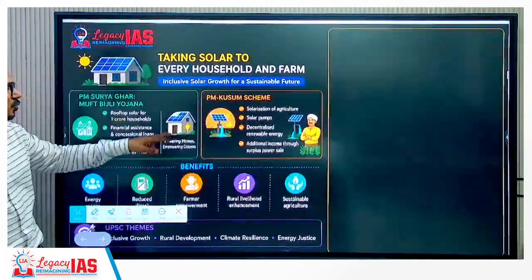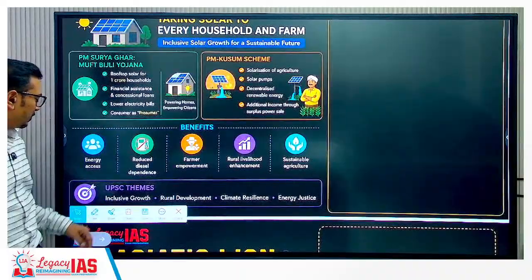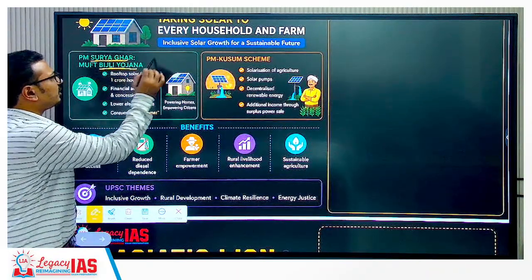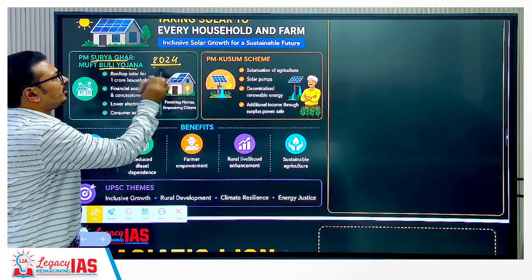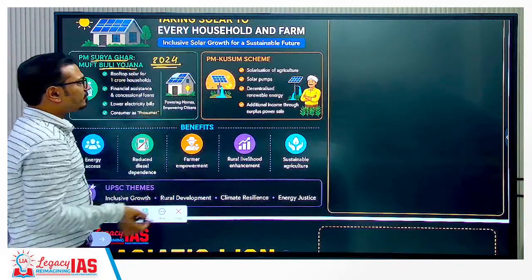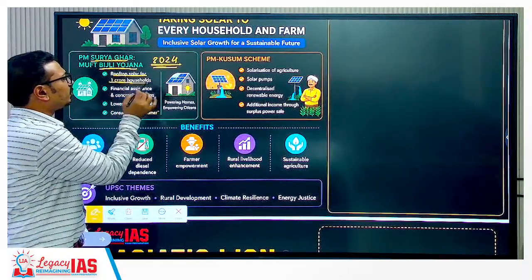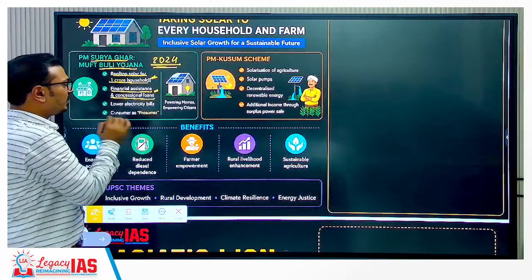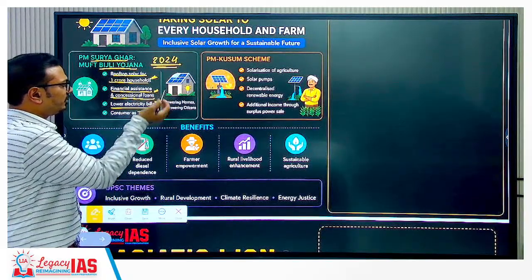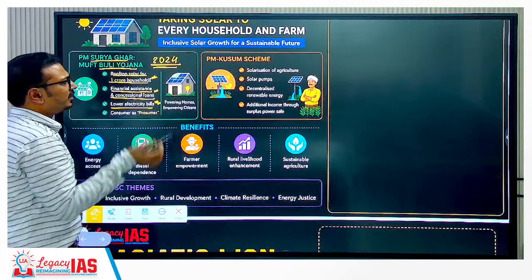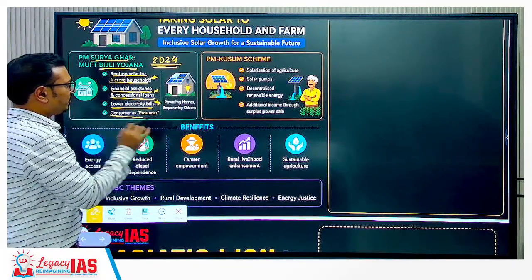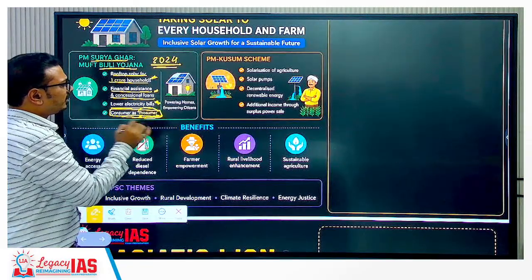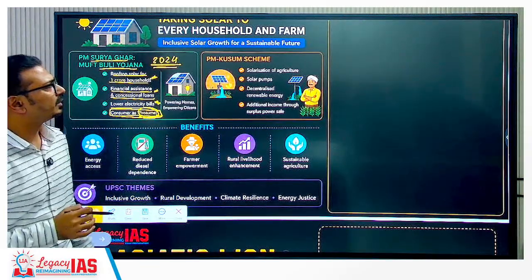Then lastly, these two important schemes bring solar energy to the households and the farmers. PM Surya Ghar Yojana was launched in 2024, keeping in mind rooftop solar for 1 crore households, this is the target. Financial assistance and concessional loans, lower electricity bills, so it will result in savings, and reduce overall energy consumption from fossil fuel generated electricity, consumer to producer. Okay? So this is the way we should talk about this scheme.